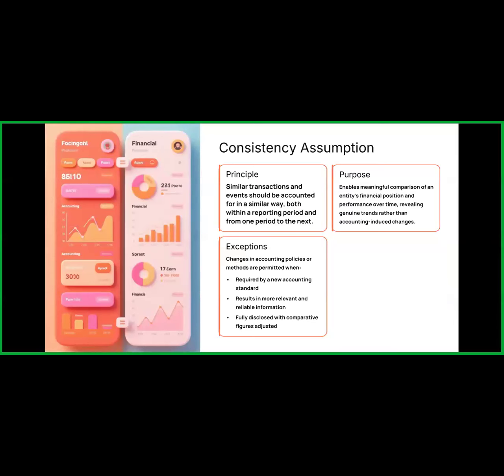If you use the same principles and methods, that ensures the financial statements are comparable over a period of time. If you use different principles and methods, then you cannot compare the financial statements over the period of time.